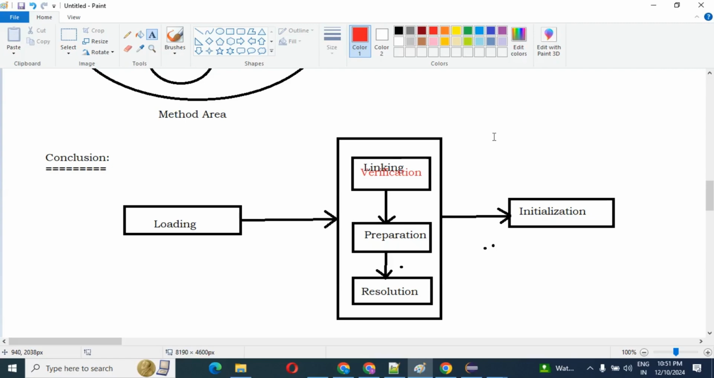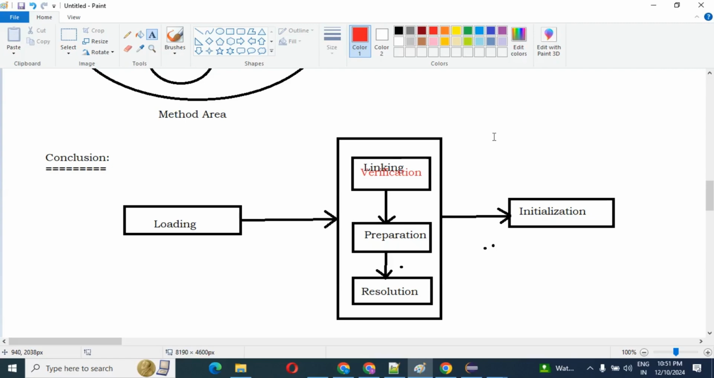Guys, then second is the preparation. How does it prepare our static variable values? In our .class file, there may be a static variable. For the static variable, the JVM will allocate memory and assign a default value. In the preparation phase, the JVM will allocate memory and assign the default value. This activity is nothing but preparation, just like int 0, double 0.0, boolean false. Whatever the default value is, it can be stored there.